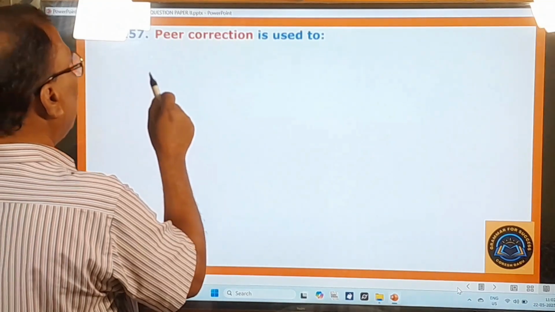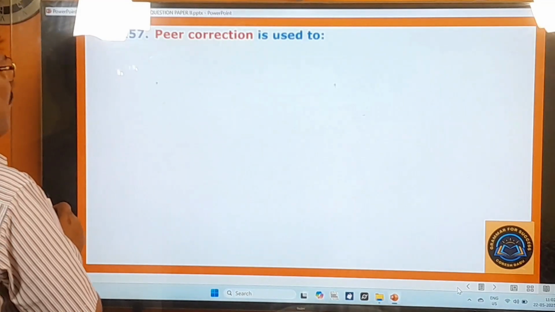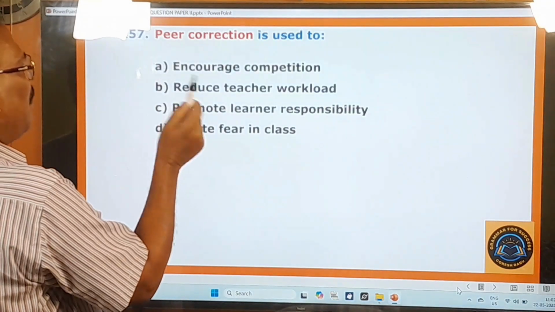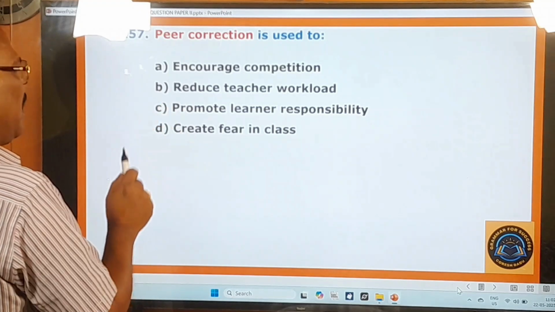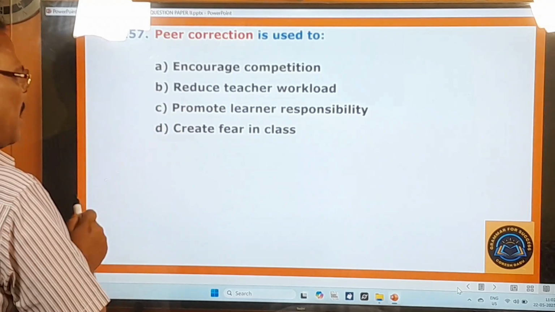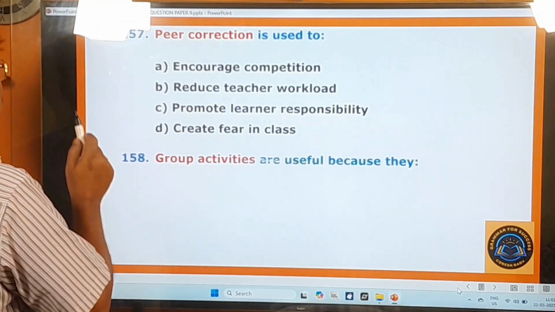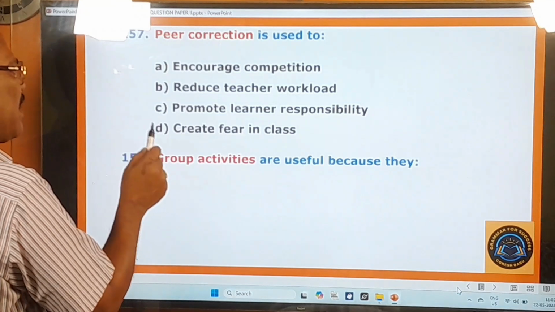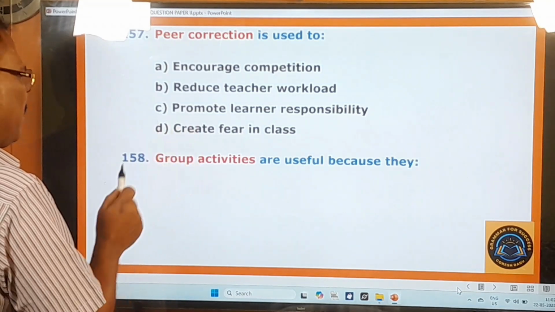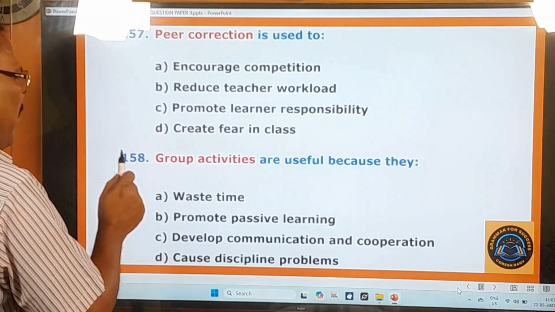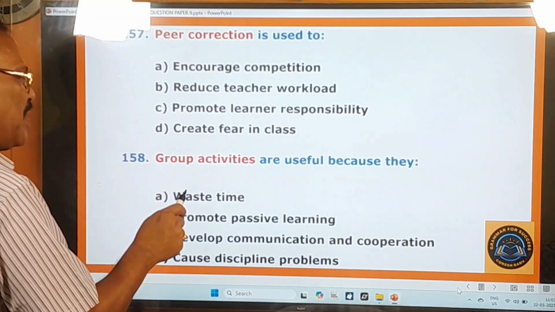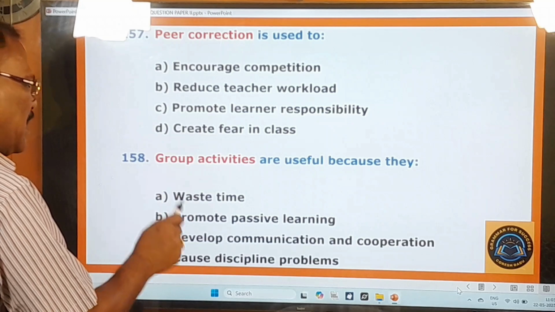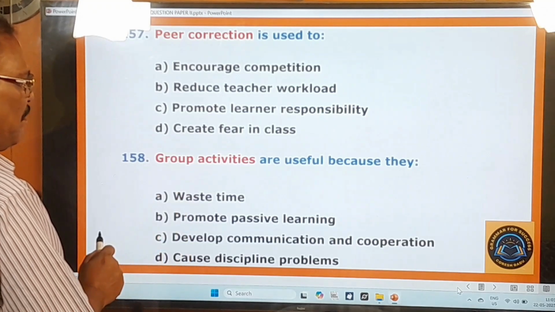157th question. Peer correction is used to encourage competition, reduce teacher workload, promote learner responsibility, create fear in class. 158th question. Group activities are useful because they waste time, promote passive learning, develop communication and cooperation, cause discipline problems.